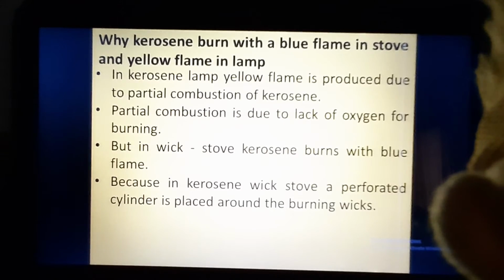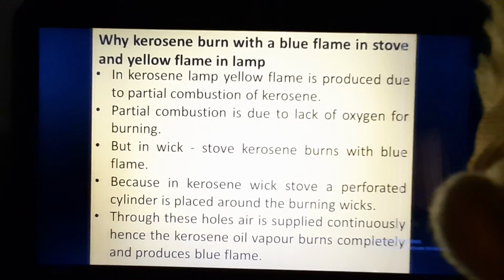So the burning wick has plenty of oxygen, therefore the kerosene is burning with complete combustion and a blue flame is produced. Through these, air is supplied continuously, hence the kerosene oil vapor burns completely and produces a blue flame.